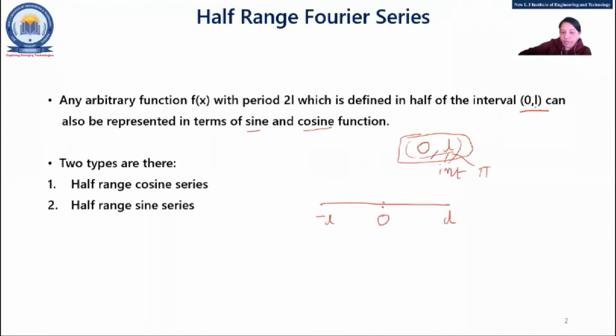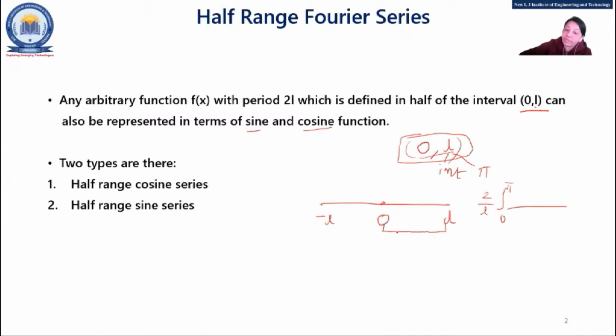If you remember the equations of sine and cosine, we are finding the Fourier series in only 0 to L. Because when we write the integration, it is 2 upon L, 0 to pi, either for an or bn, right? So we are finding it only in 0 to L.